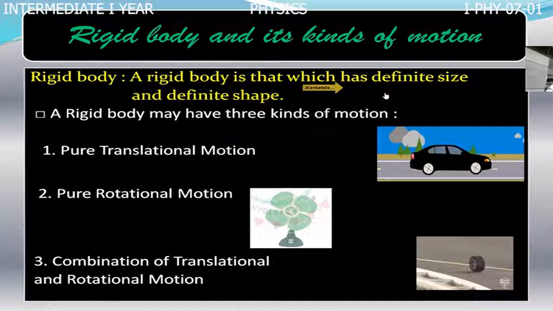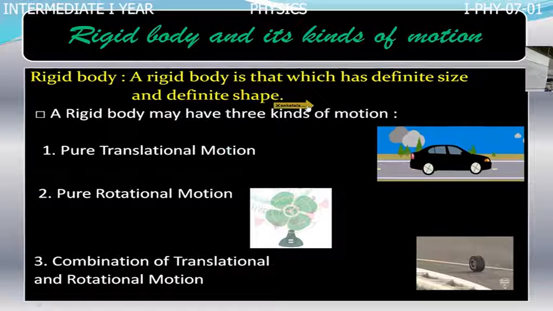That means when a force is applied, the shape and size do not change. Of course, strictly speaking, if you apply a large force, there will be a change in shape and size. But all real bodies in our day-to-day life can be treated as rigid bodies.